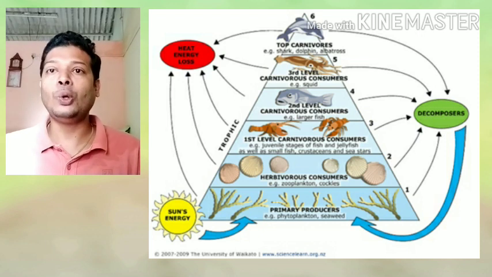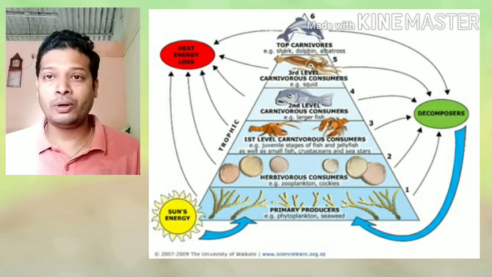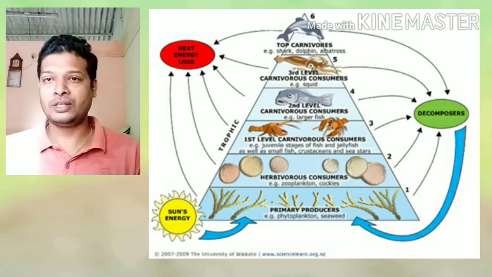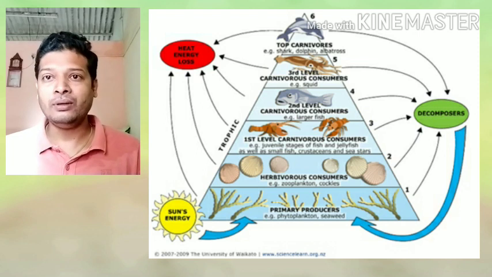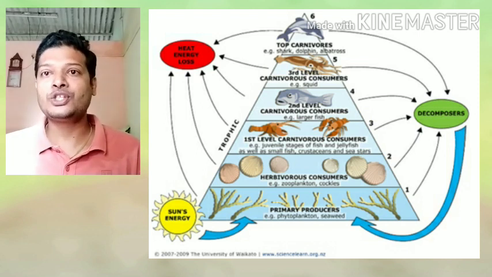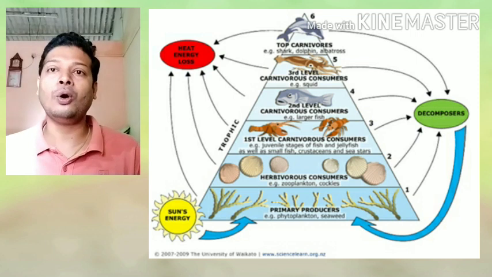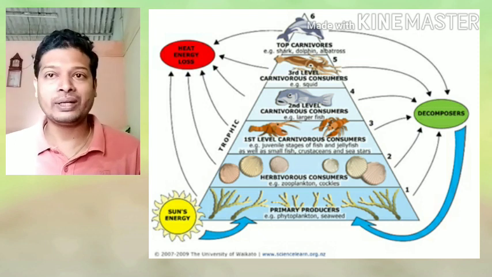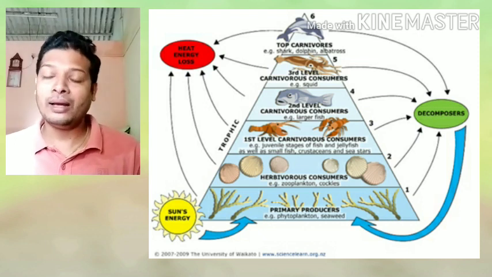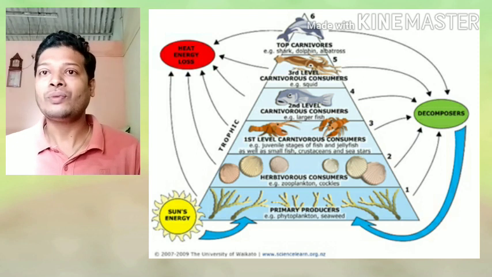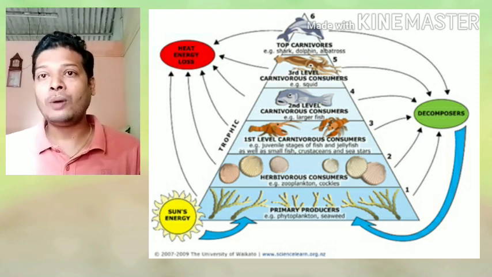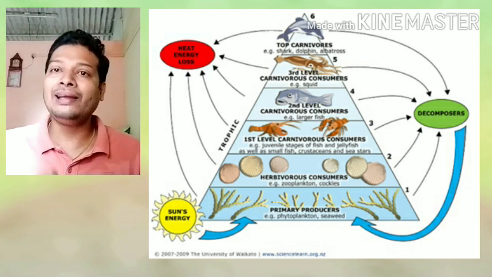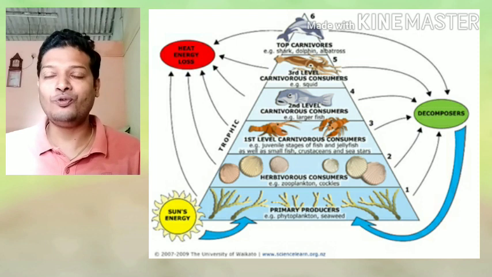However, when the organisms die, all the organisms when they die, do the nutrients remain in their body? The answer is no. Once the organisms die, the very important work is done by saprophytes, saprotrophs or decomposers. They decompose all the dead material, all the organic material present in the body, and again convert it back into the nutrients which go back into the soil. From soil, they are again taken up by the plant. So here you can see there is a cyclic movement of nutrients.